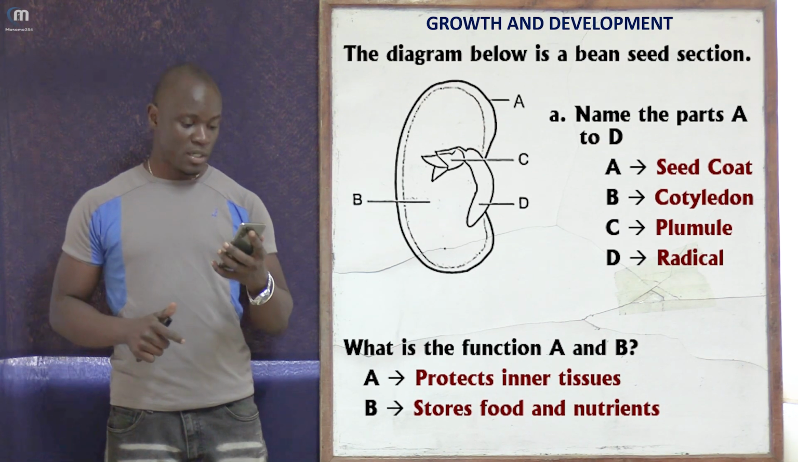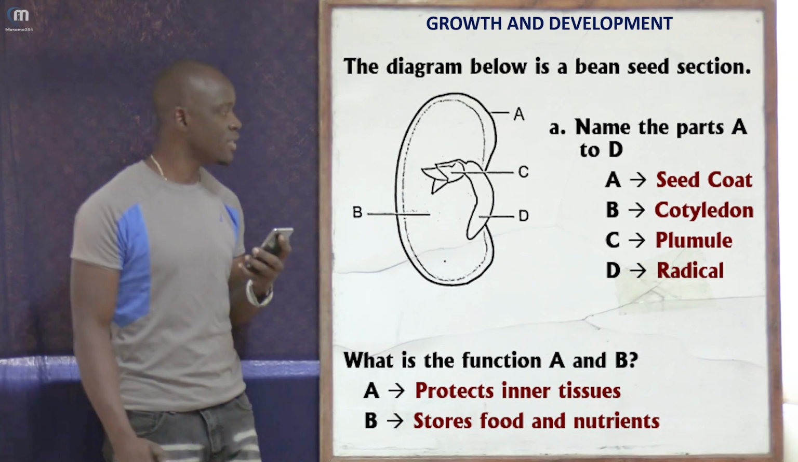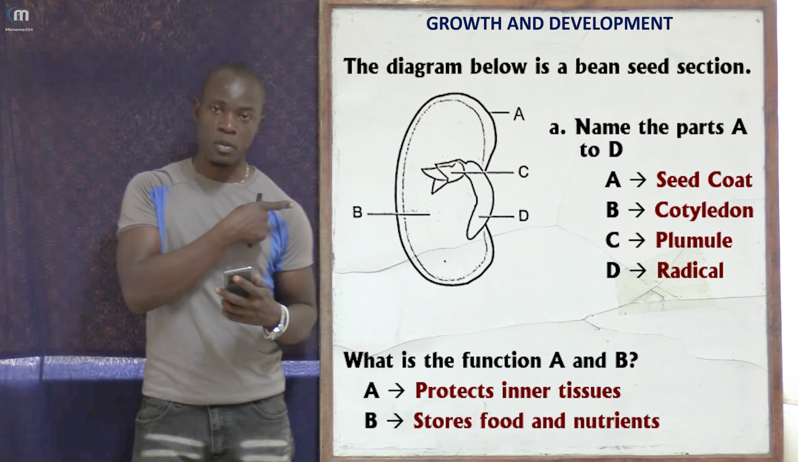So the next question, we can see here we have a diagram. You can see that's the diagram of a bean seed. That is the embryo we have been talking about.